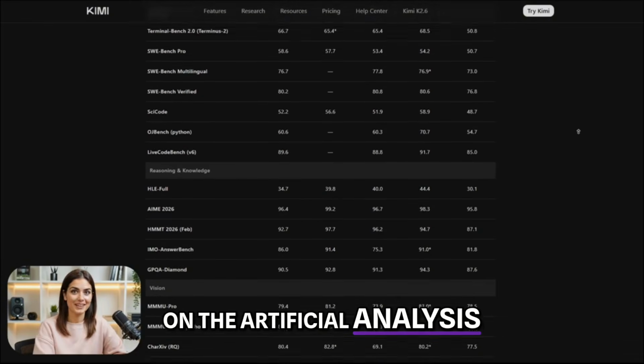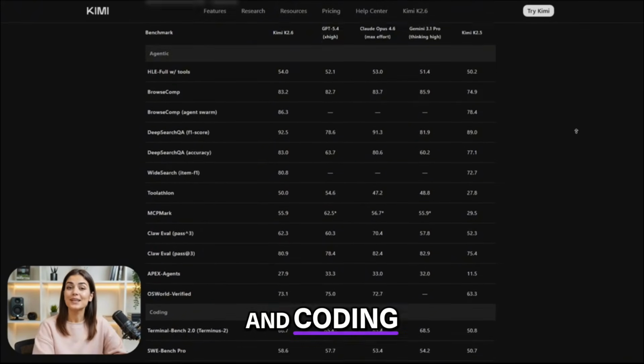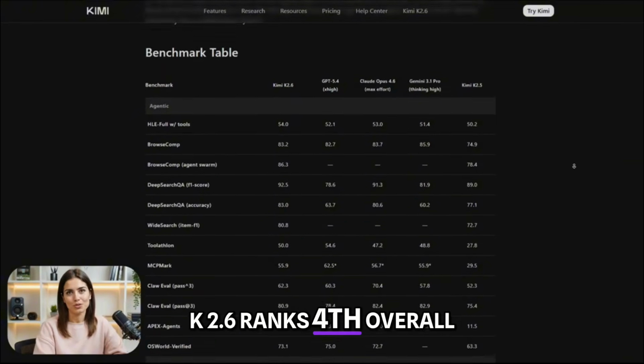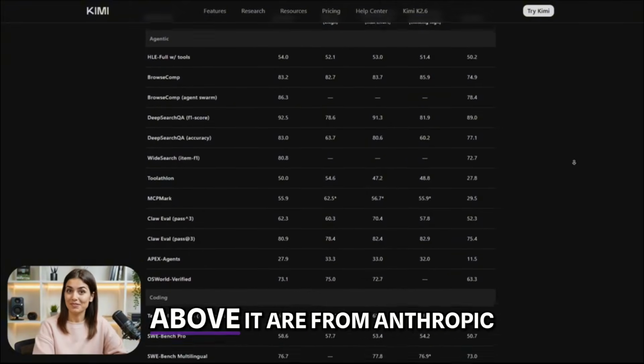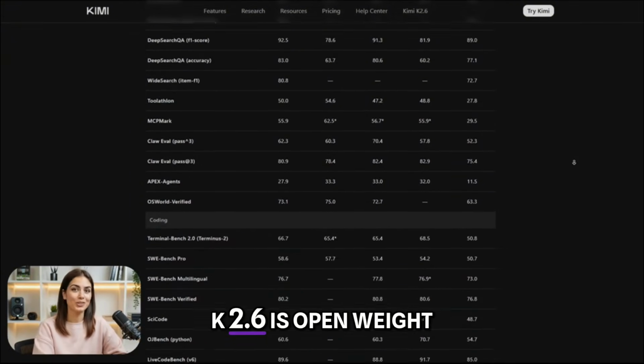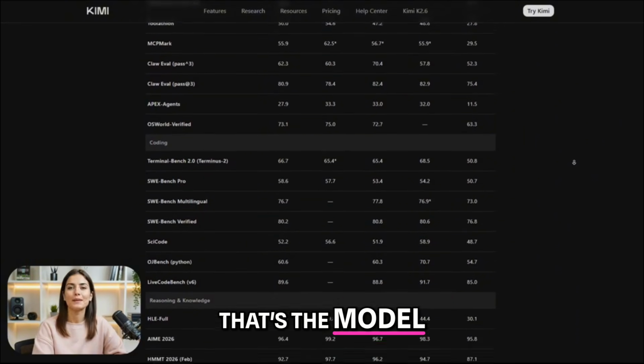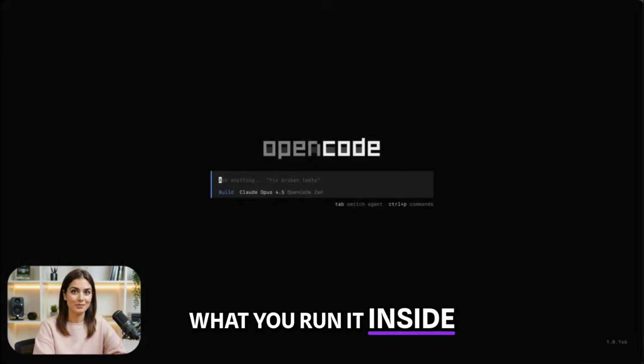On the Artificial Analysis Intelligence Index, a composite score across reasoning, knowledge, math, and coding, K2.6 ranks 4th overall. The only 3 models above it are from Anthropic, Google, and OpenAI. And unlike those, K2.6 is open weight. You can actually run it yourself. That's the model. Now let's talk about what you run it inside.